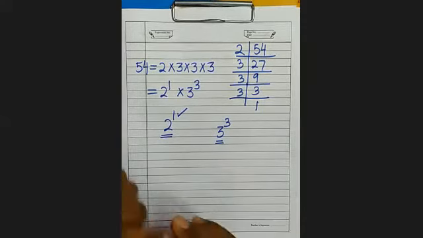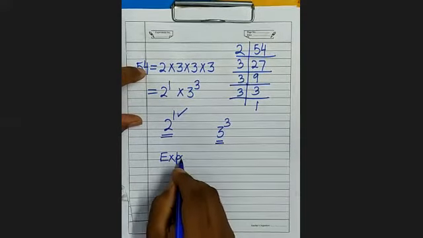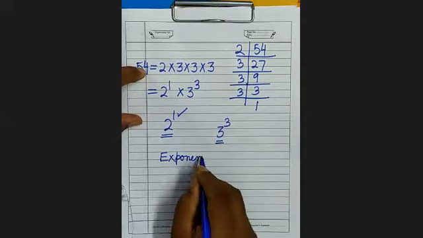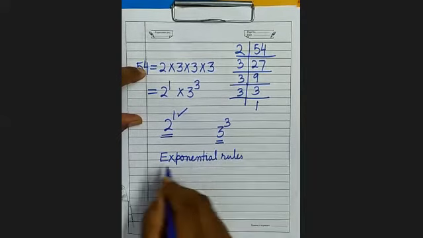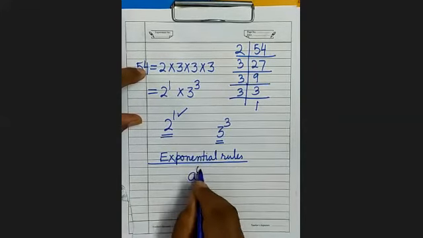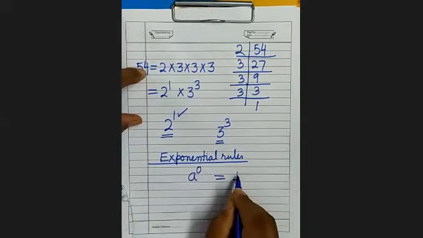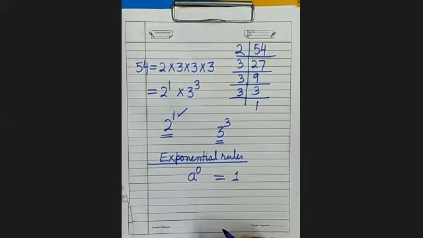Now I am going to explain to you some exponential laws, exponential rules. So see here, a to the power 0 equals 1.